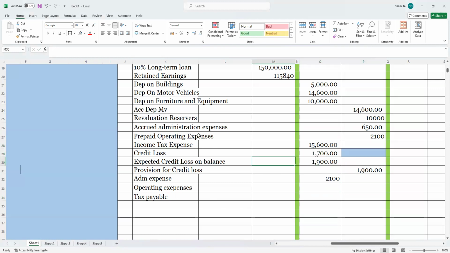Okay, so here, prepayments was good. Okay, we will bring prepayments back. And 650, this is what is confusing me. 650 is the accrued for that one. Then 100 is now for prepayment. Then this one, it is 15,600 for payable.